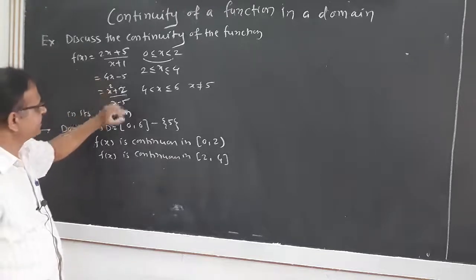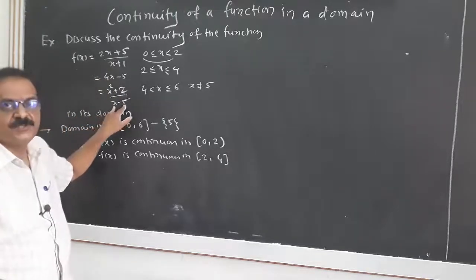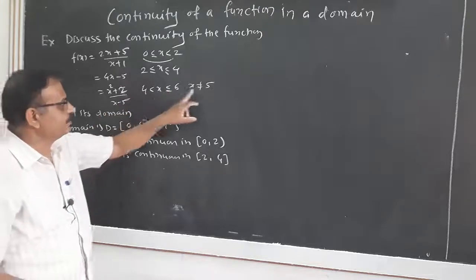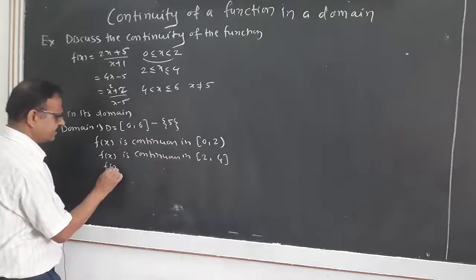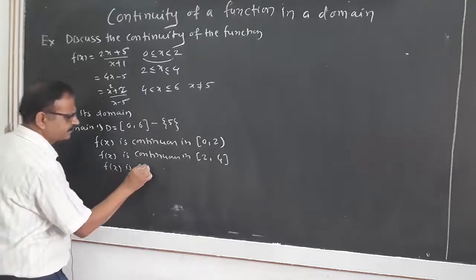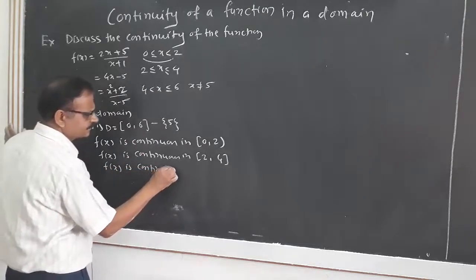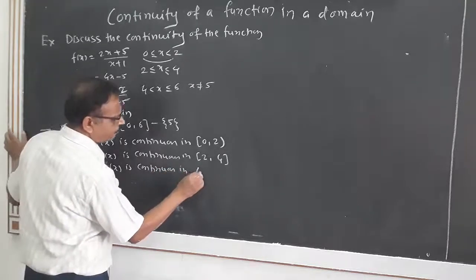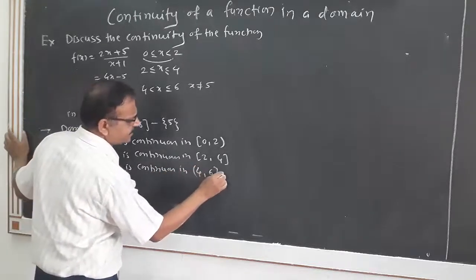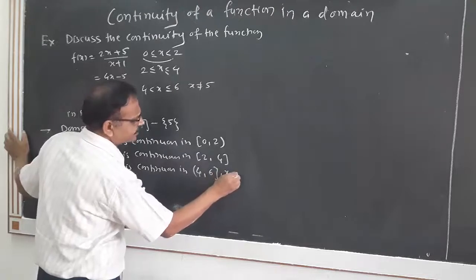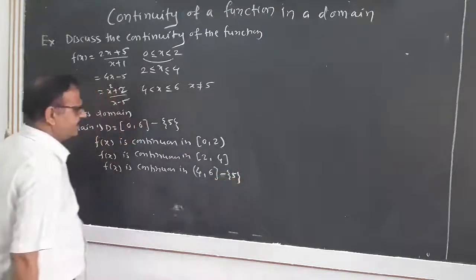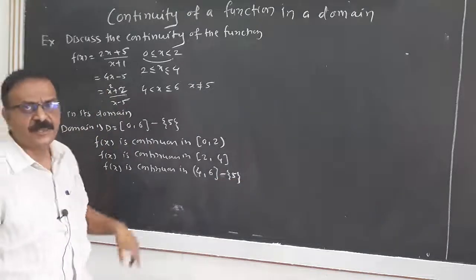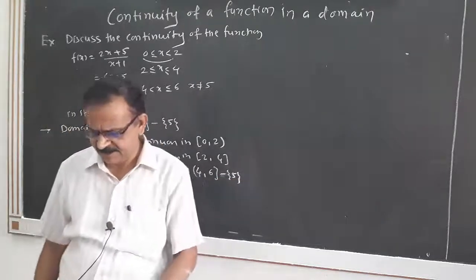It is continuous except where x minus 5 equal to 0, that means x equal to 5, but x equal to 5 is not in the domain. Therefore, f(x) is continuous in 4 to 6 where x is not equal to 5. Thus, f(x) is continuous in all these subintervals.